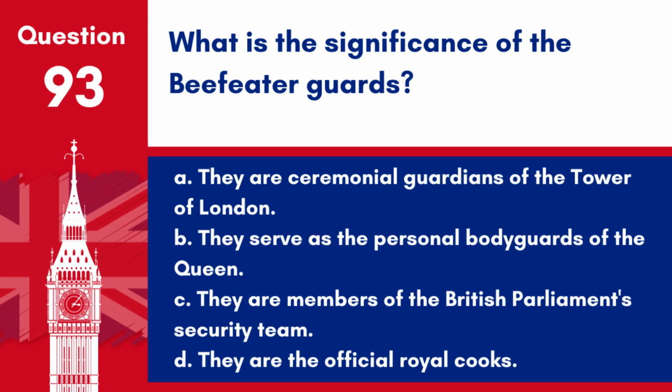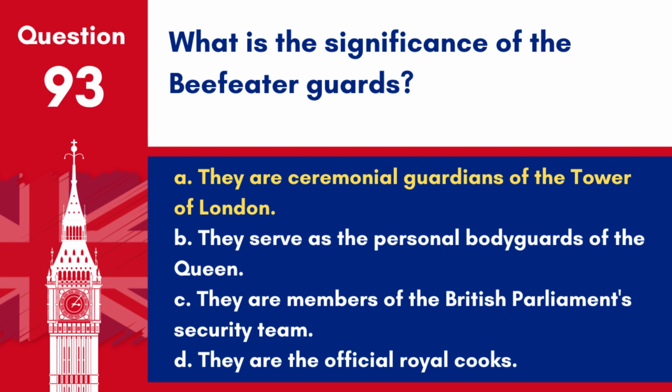Question 93. What is the significance of the Beefeater Guards? A. They are ceremonial guardians of the Tower of London. B. They serve as the personal bodyguards of the Queen. C. They are members of the British Parliament's security team. D. They are the official royal cooks.